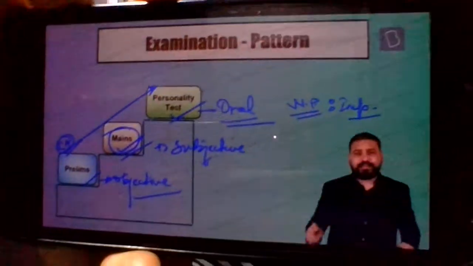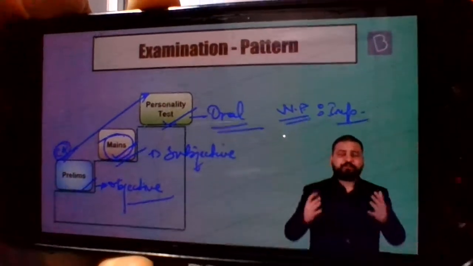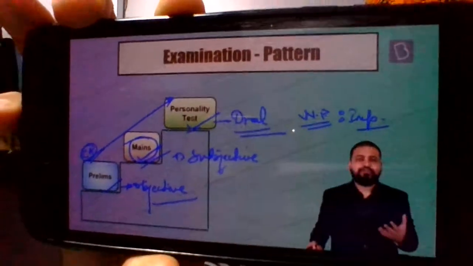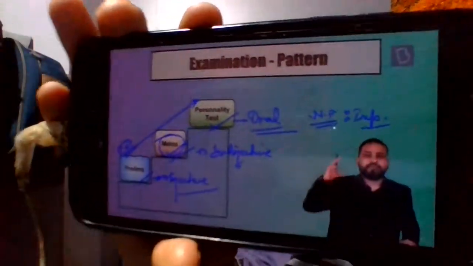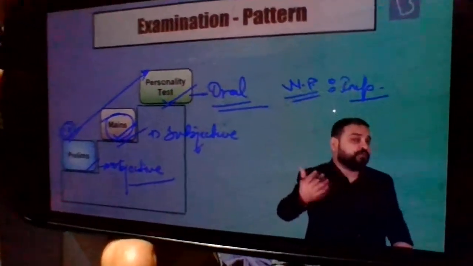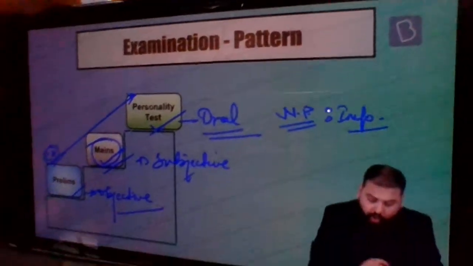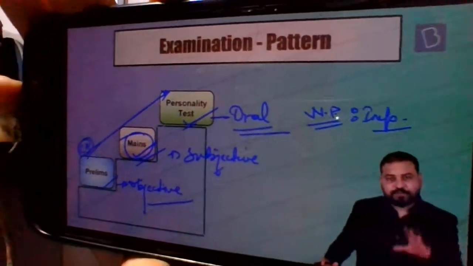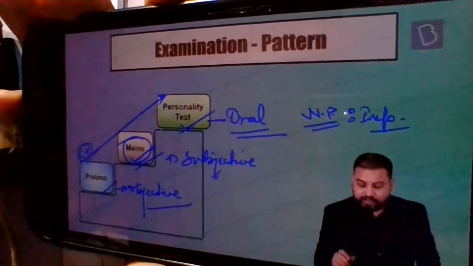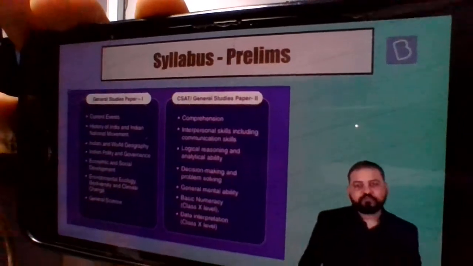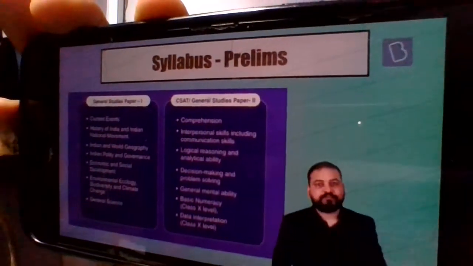And even in your personality test, the people who are sitting there, the gentlemen or the women, would ask you, what is your view about this particular incident? Usually the questions would be related to events that may have happened in the last few days. So in all the 3 stages of this exam, UPSC, we require the newspaper. So first of all, look at the syllabus.